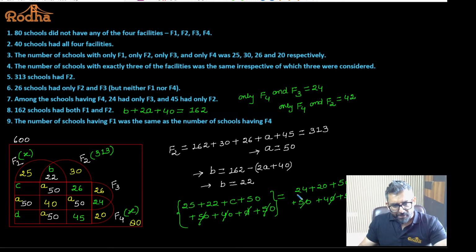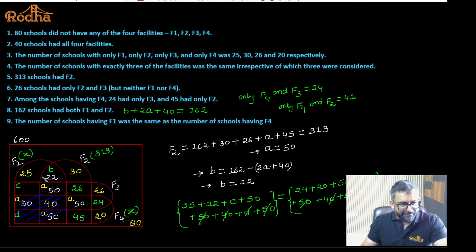Fine. So if you have this kind of a situation, always understand that if we want to make them equal, the common portion is common to both of them, so we should not be bothering about them. The only thing which is going to make them equal is the non-common or uncommon portion. So I should not take the common portion. Just have to understand 25, 22, 50 and C should be equal to 50, 24, 20 and 45. Do you agree with this?